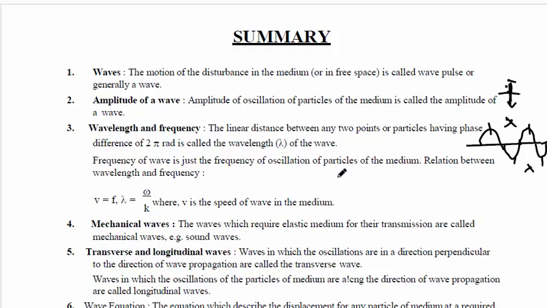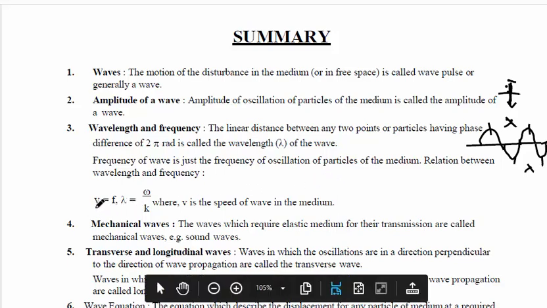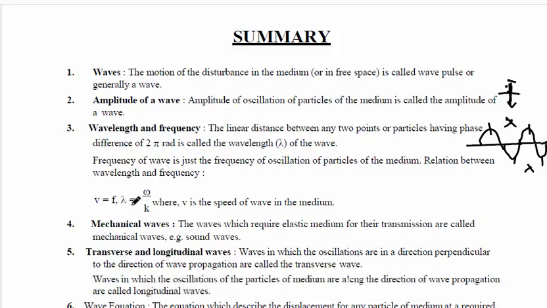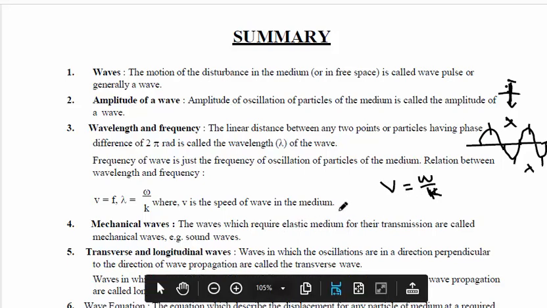And what is frequency? It is the number of oscillations completed in 1 second, or number of waves formed in 1 second. So the relation between frequency and wavelength is V equal to F lambda, where V is the velocity of the wave, F is frequency, and lambda is the wavelength. It is also written as V equal to omega by K. What is omega? It is called angular velocity. And what is V? Wave velocity. K is propagation constant.